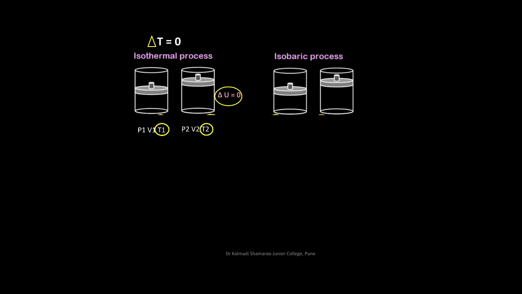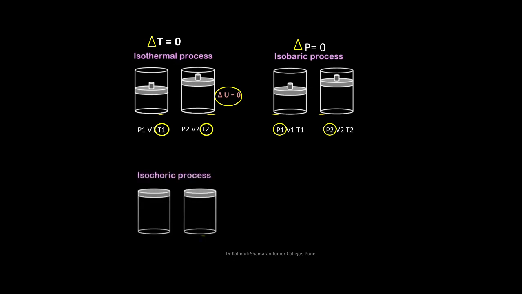Next we have isobaric process. Let P1, V1, T1 be the variables of the initial state, P2, V2, T2 be the variables of the final state. In this process, pressure of the system remains constant throughout the process. Hence, P1 is equal to P2. So we can say that delta P, that is the change in the pressure, P2 minus P1 is equal to 0.